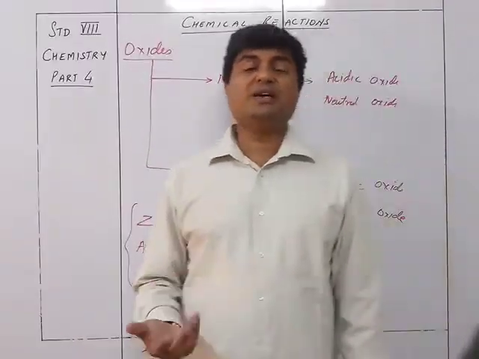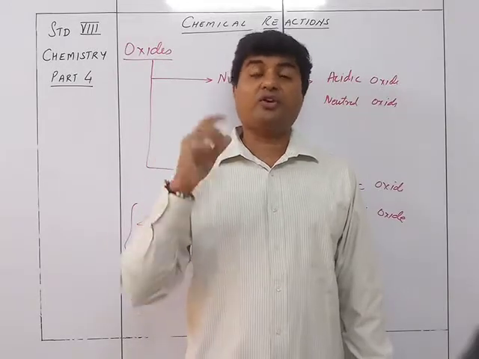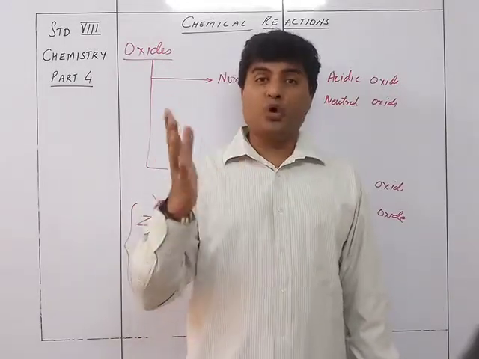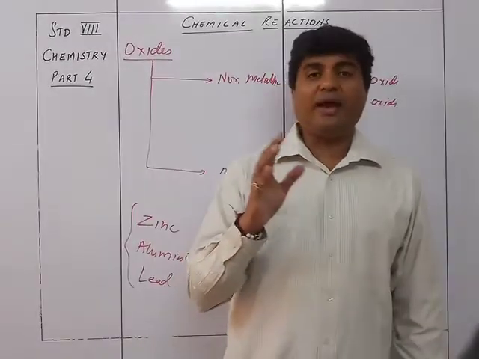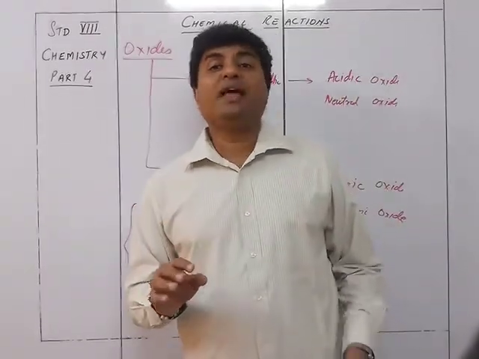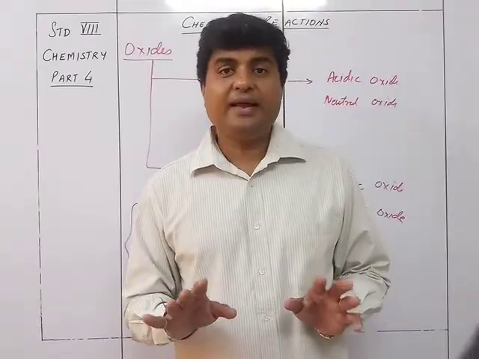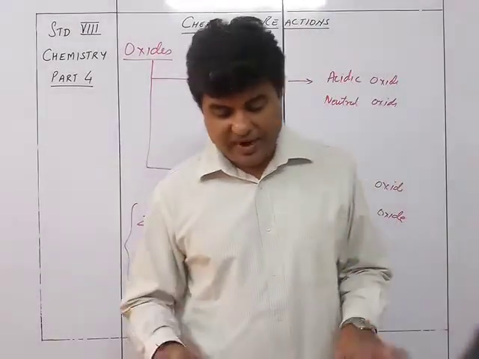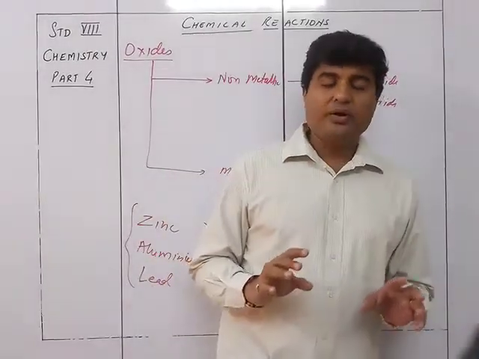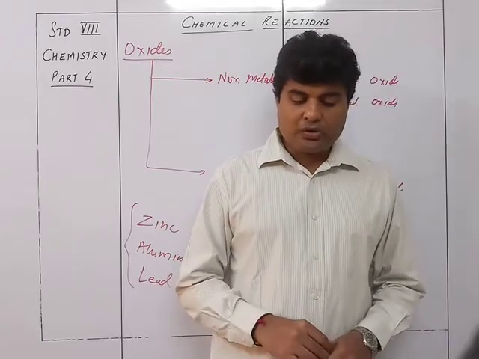Whereas there are certain oxides like nitrogen oxide NO, carbon monoxide CO, N2O nitrous oxide. They are neither acidic nor basic and hence they are called neutral. So they do not react. They just remain as they are, and that's why they are called neutral oxides.